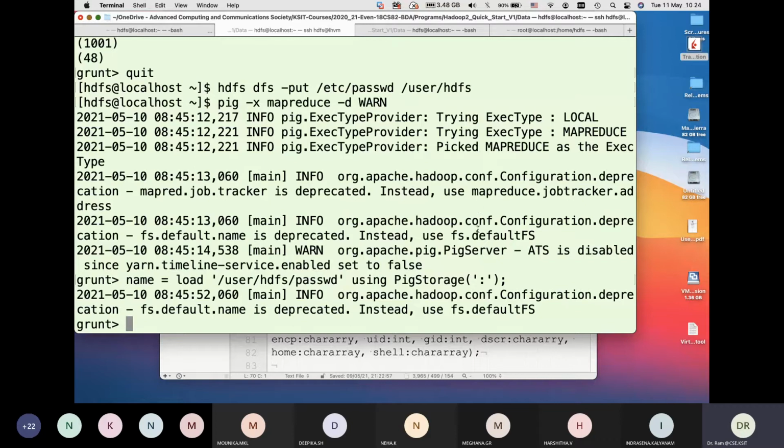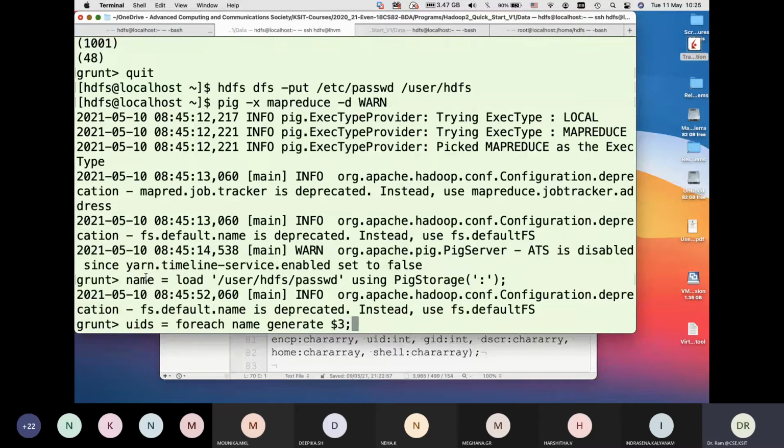And now we again want to look at the UIDs. I can say UIDs is foreach name, our variable was name, generate $3.